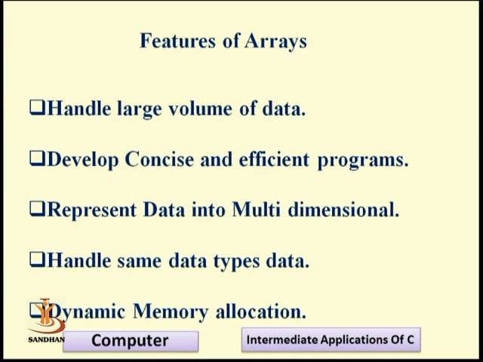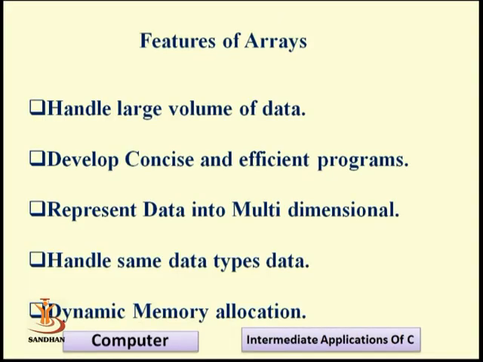And dynamic memory allocation is the biggest benefit, because generally we store or initialize the data in a static manner. Static memory allocation means that at the time of compilation we assign the memory location to the variable, just like int a[5], where we define 5 values in a static array. That is known as static initialization, and it has some limitations, such as memory wastage.